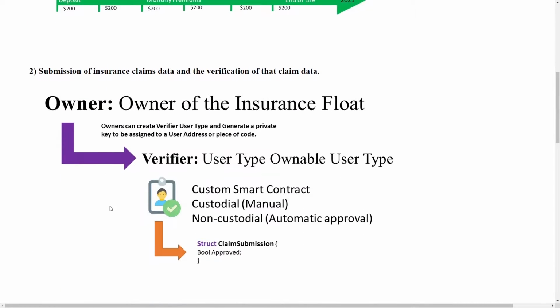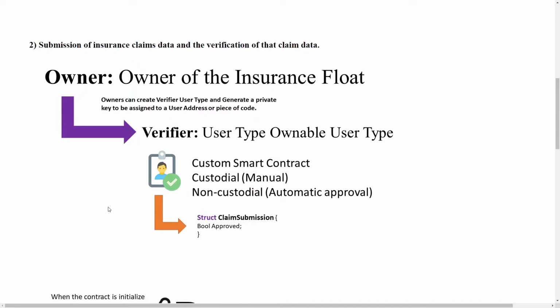The second challenge was user submission of insurance claims and the verification of that claim. I wanted to build an owner from OpenZeppelin to create an ownable user type, a verifier, where this verifier got access to a private key. They would be the only ones able to manipulate the struct on a claim submission on Solidity.